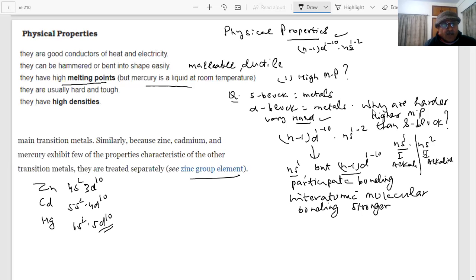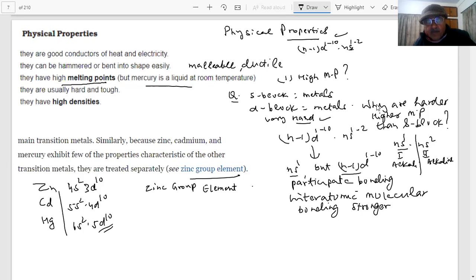The d orbitals are completely filled, and therefore they show lesser properties of the typical transition metals. That is why they are called zinc group elements. Clear to you, students?